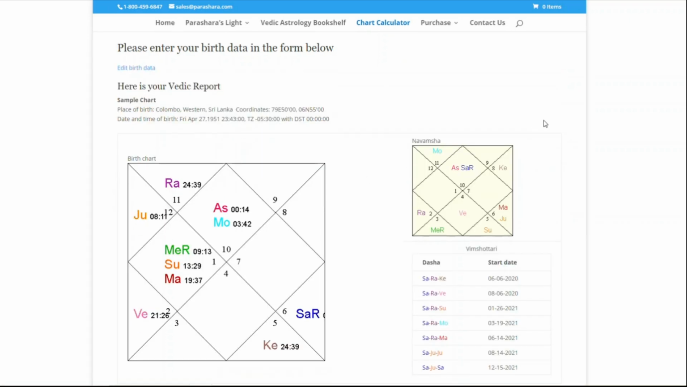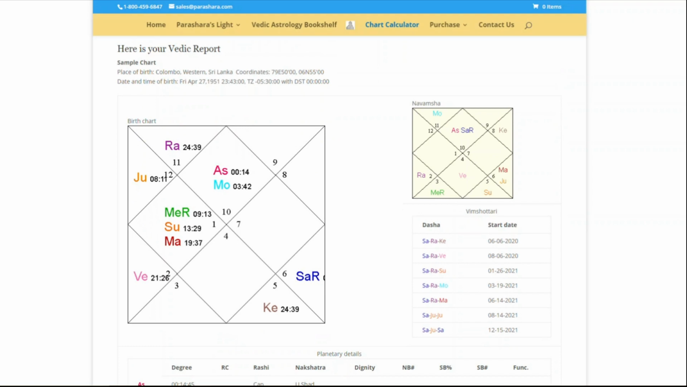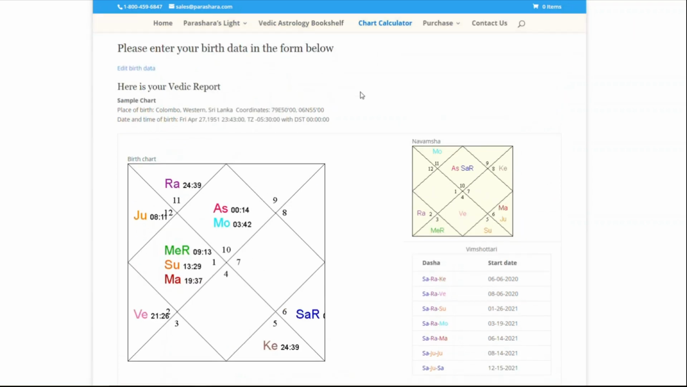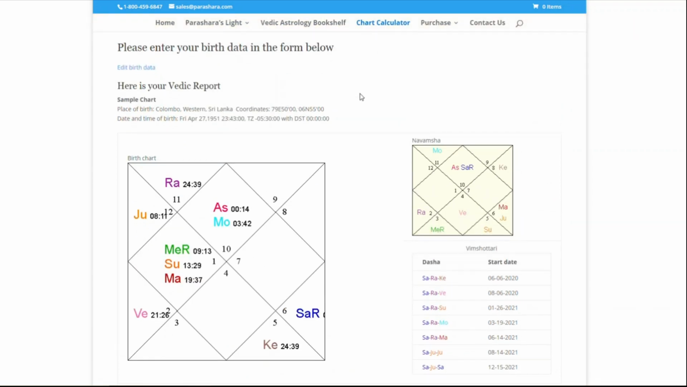Wow, see, this is what we got. This is the sample chart we got. How nice. This sample chart has different houses. Some houses are square, some houses are triangle, and there are numbers. Now, do not worry about the adjoining chart. That is a Navamsa chart we can talk about later.